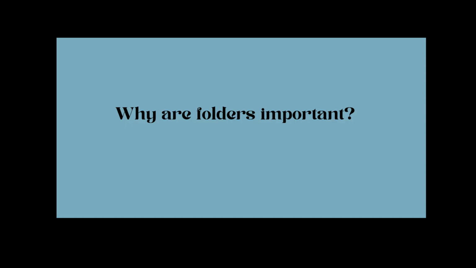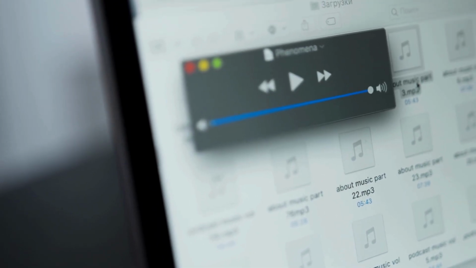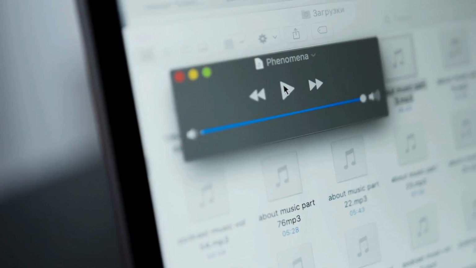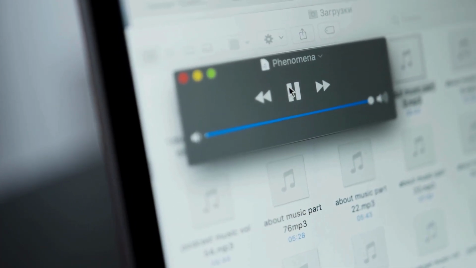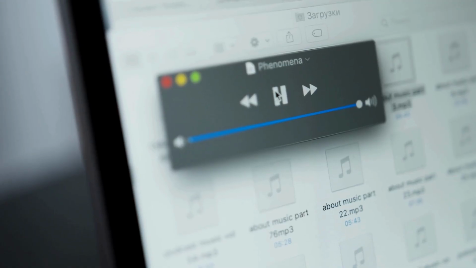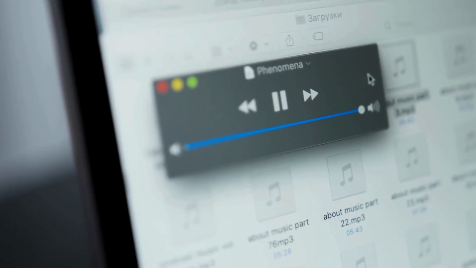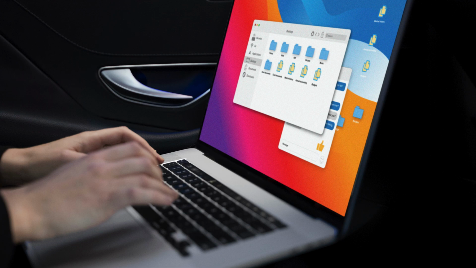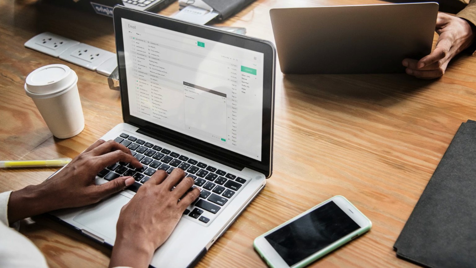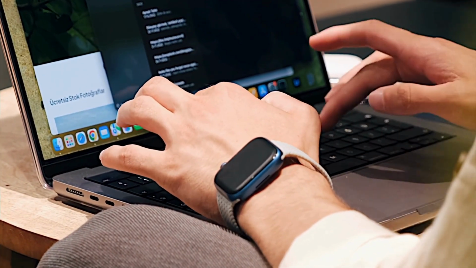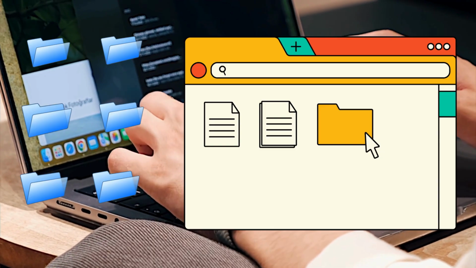Why are folders important? Imagine saving everything in one place with no folders. You might have 300 photos, 50 documents, and 20 videos. Finding one file would be very difficult. Folders help you group these things by category. For example, a work folder, a school folder, a personal folder, a photos folder. Inside the photos folder, you might even have family, travel, events. This is called organization, and it saves time.